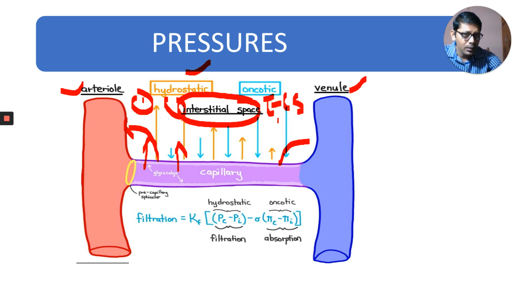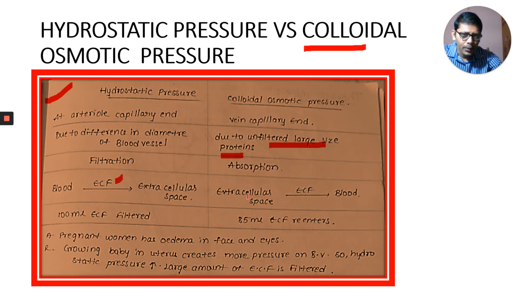From the extracellular space, fluid is coming inside. Okay, that's this point: from the extracellular space, extracellular fluid comes into the blood.